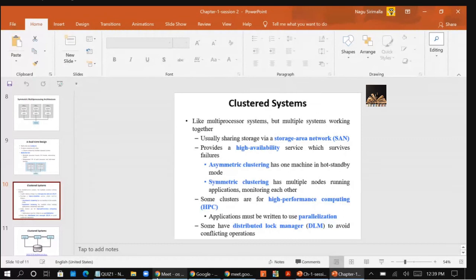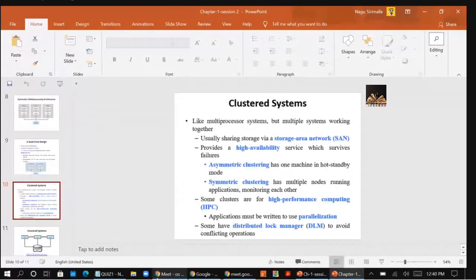And they share the common storage by using a SAN, a storage area network. You have common storage data, and that common storage will be shared among the devices in the cluster using the SAN.